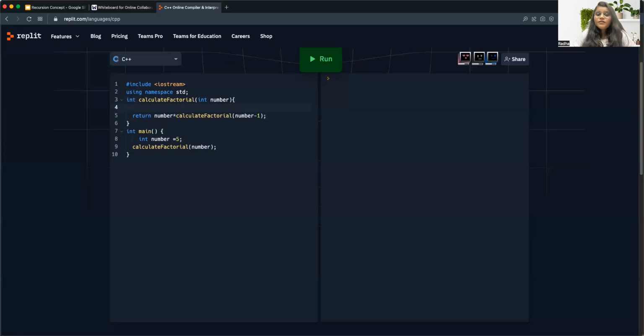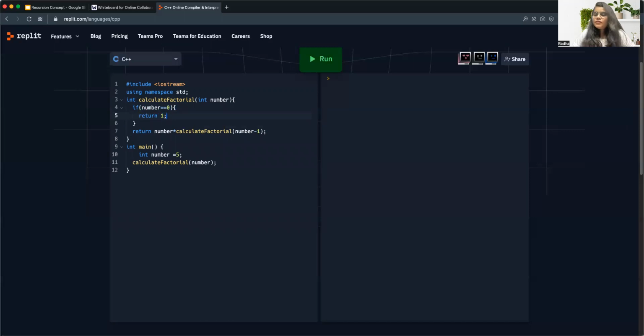The base condition is something for which we already know the solution. So we can write if number equals 0, then we simply return 1 here. Let's declare one result variable and store the result of this to print out.